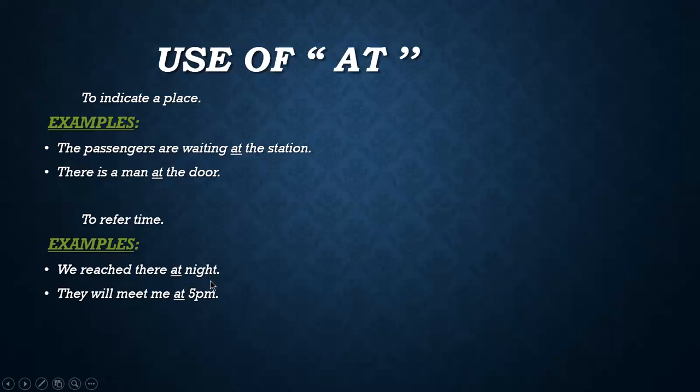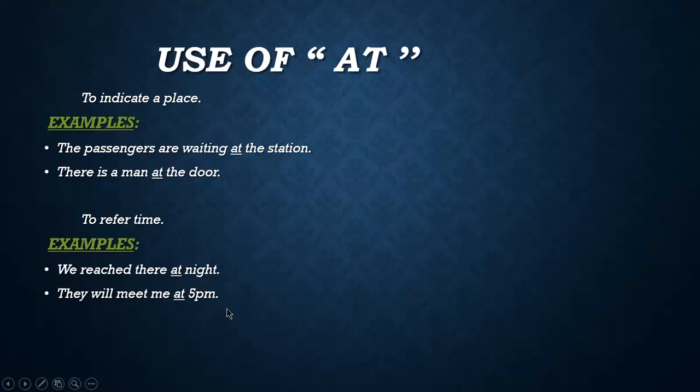Night is a time, so we use the preposition "at" before that. They will meet me at 5 p.m. Again, you can see that the time is mentioned, 5 p.m., so we use "at" before that to show the time.